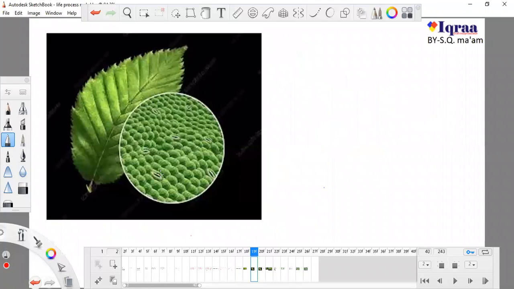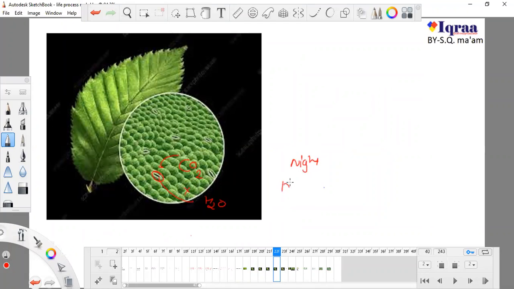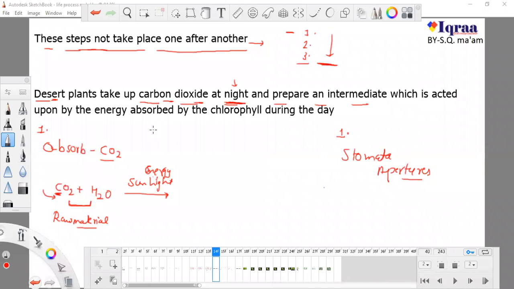So during night time the stomata are open. It can take carbon dioxide, but it will not lose water, because it is night. There is no sun energy, and there is very little loss of water, because if there is no sun energy, there is no heat. That's why desert plants take up carbon dioxide at night.